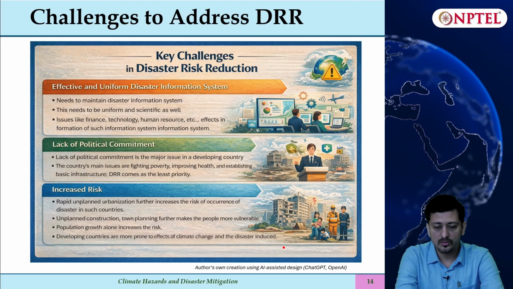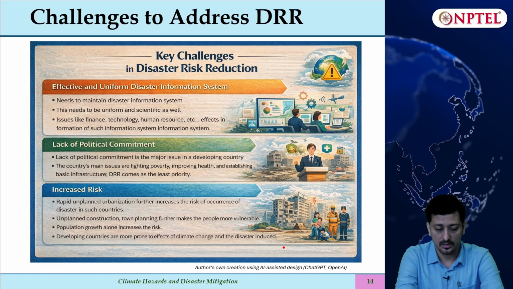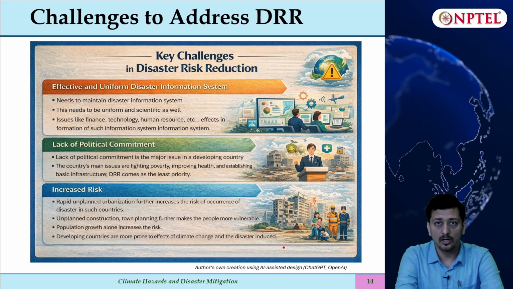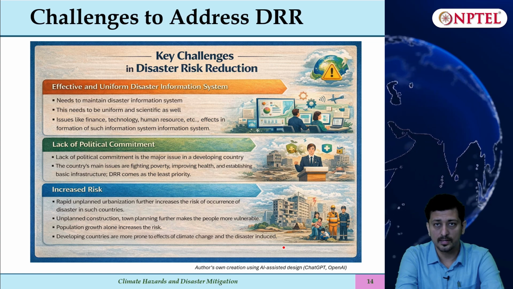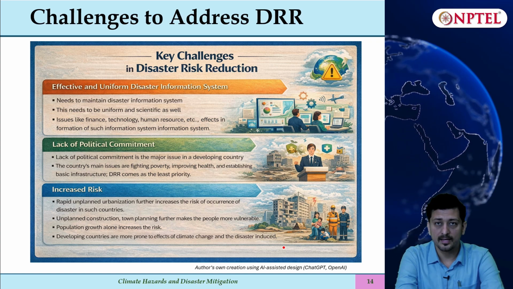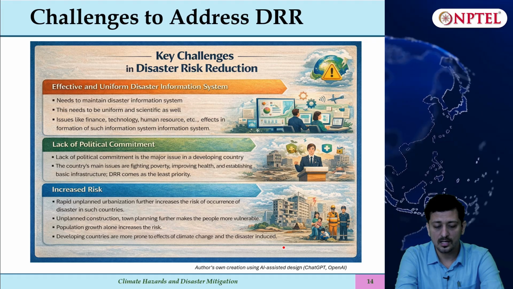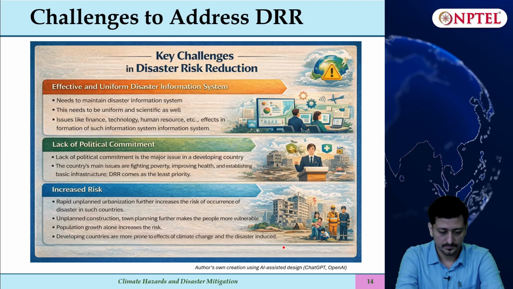What are the key challenges which we face? An effective and uniform disaster information system is not there. So we have to maintain a uniform system, and this has to be across all scientific domains. Issues like finance, technology, human resources, etc., which affect the formation of such a system, should be thought of.